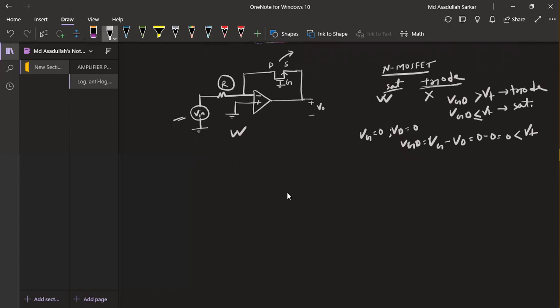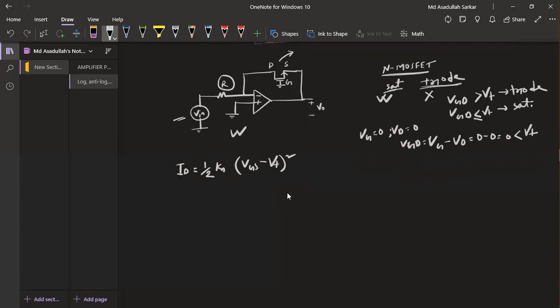So if the MOSFET is operating in saturation mode, we now apply the formula of current. ID is equal to half Kn times (Vgs minus Vt) whole square.